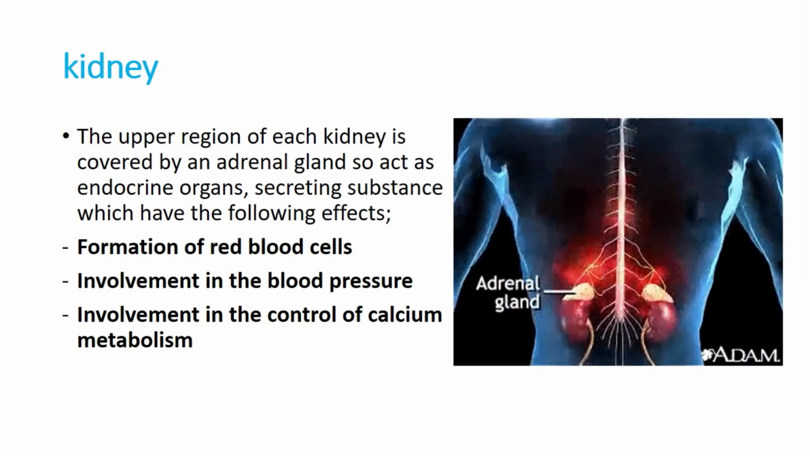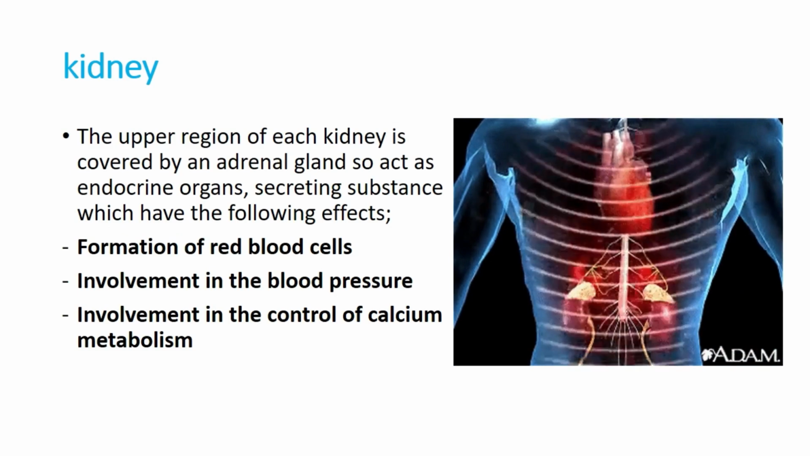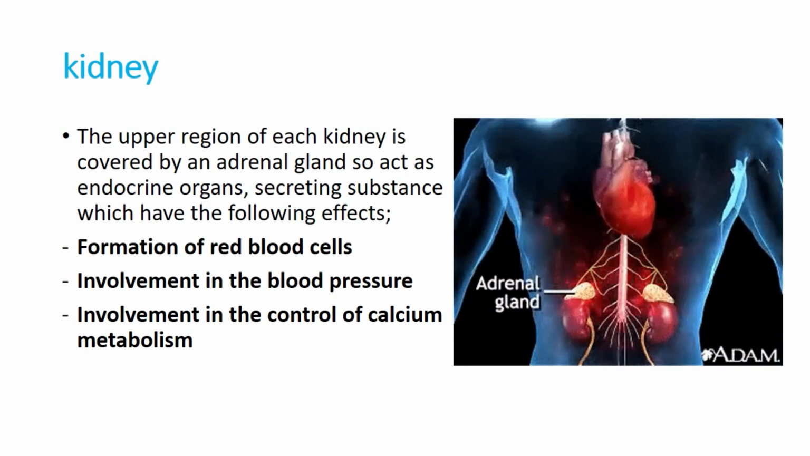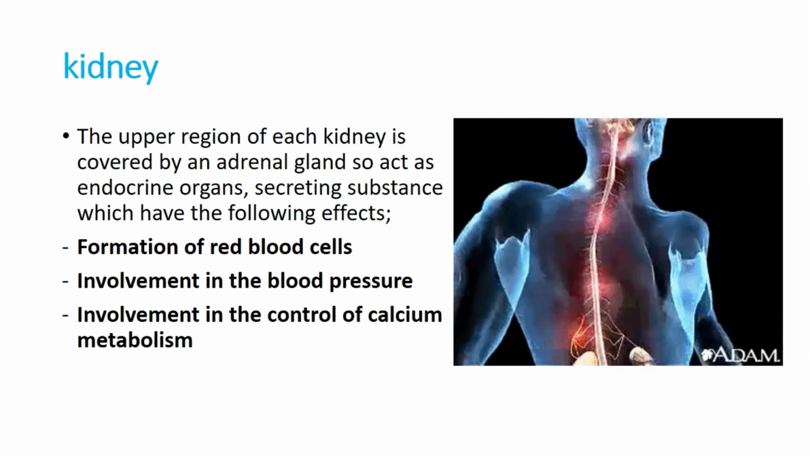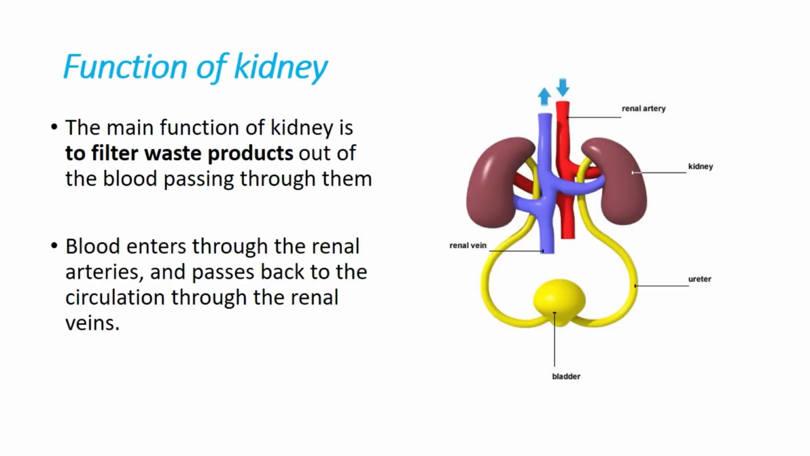And above the kidney, there is a gland with the name of adrenal gland, which is a kind of endocrine organ. It secretes some hormones, and these hormones might have effects such as formation of red blood cells, or they can be involved in blood pressure or in the control of calcium metabolism, basically. But the kidney itself has the function of filtration. Blood enters through the renal artery to the kidney, and after filtration flows back from the kidney through the renal vein. This is how the kidney works.